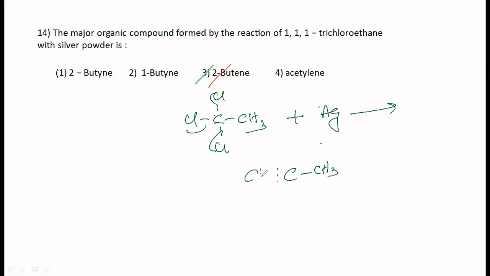Bring in one more such ion. 6 moles of silver you need. Yes, 2-butyne. C triple bond C, CH3. This is the product formed. So your correct option has to be option 1. Okay, fine.